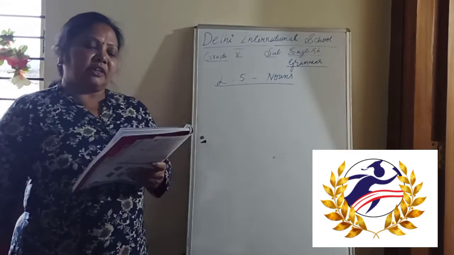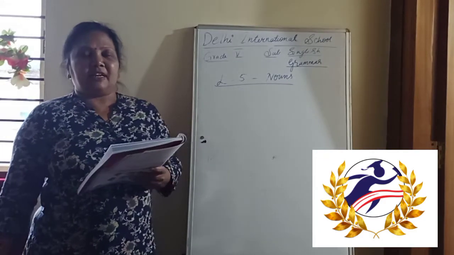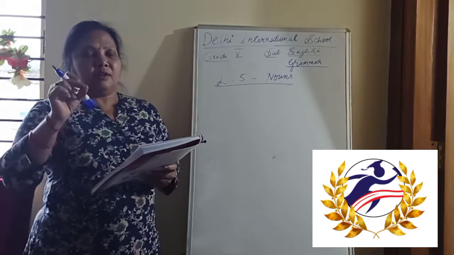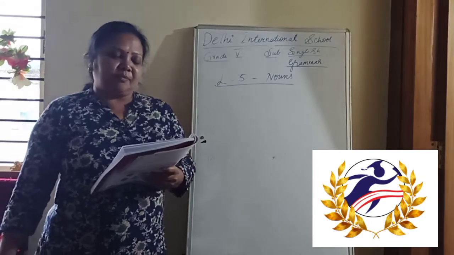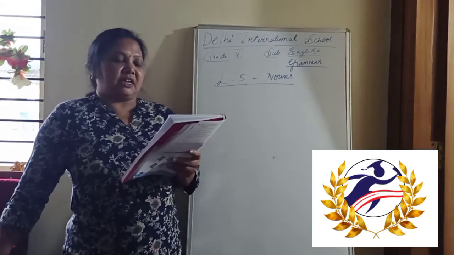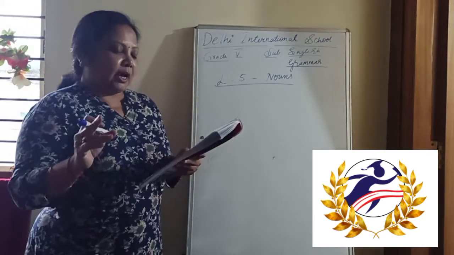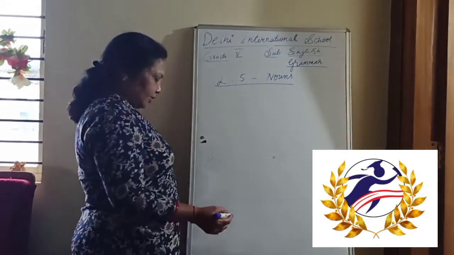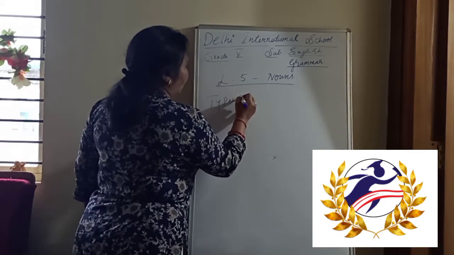We know that nouns are the names of things, persons, places, animals and ideas, and also events. You can make a note in the book, that is not given there. Write there: events also. Examples: girl, boy, Tarun, Arun, table, chair. Nouns are of different kinds, that is common noun, proper noun, abstract noun and collective noun. So let us see about the common noun. Okay, that is the types of nouns.